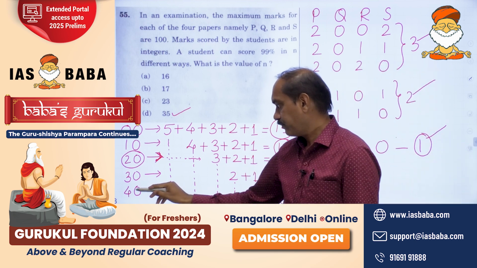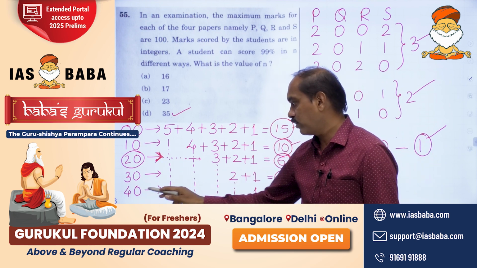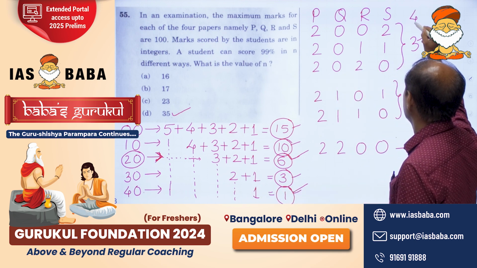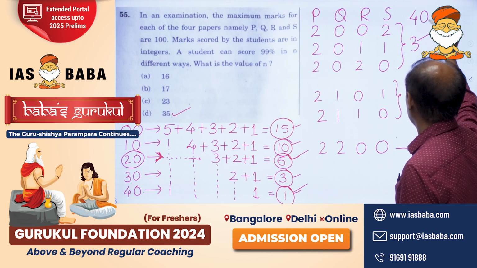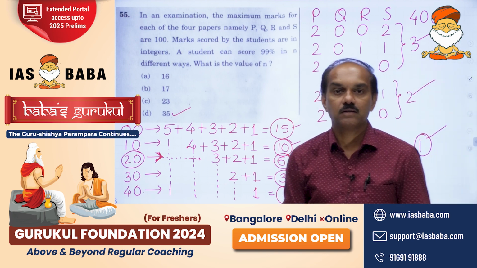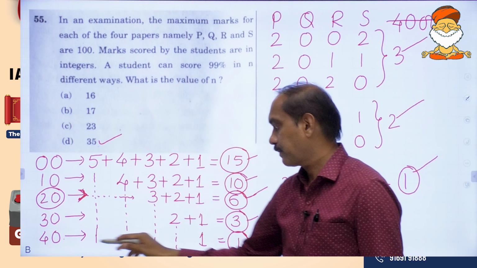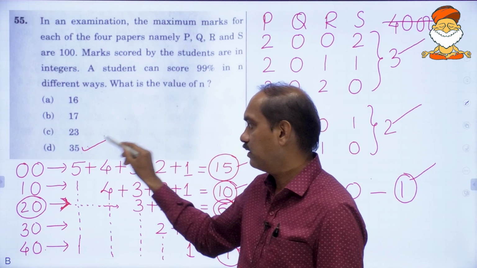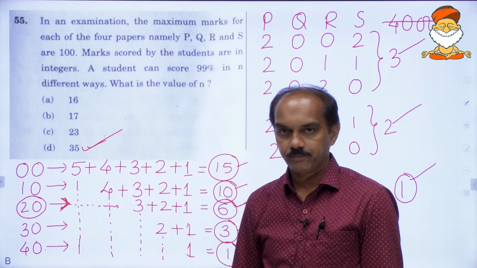Same way you do for the others, 1, 0 and 3, 0. Now I will be doing 4, 0. 4, 0, 1, that is very simple. He has already lost 4 marks in the first subject, 0 in the second. This we are starting with this part, so naturally he doesn't have to lose any mark in the third and fourth subject. So this is the only way out, starting with 4, 0. Okay, so 15, 10, 6, 3, 1, all these together gives you 35, which is there in the last option.